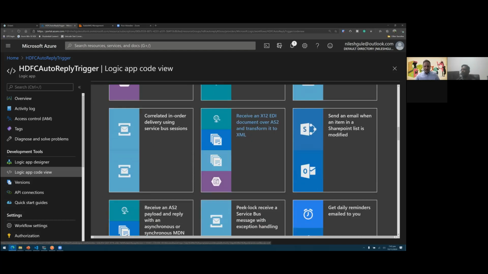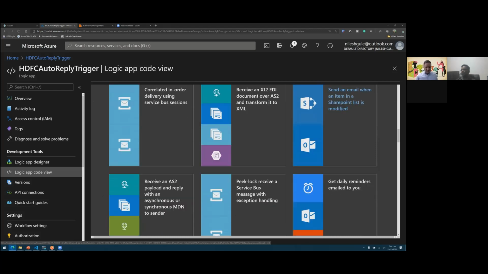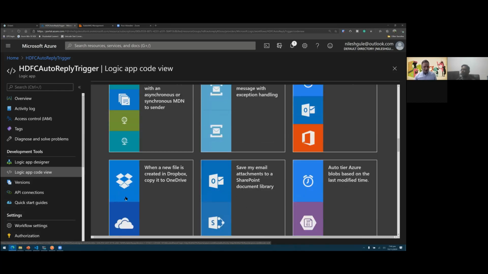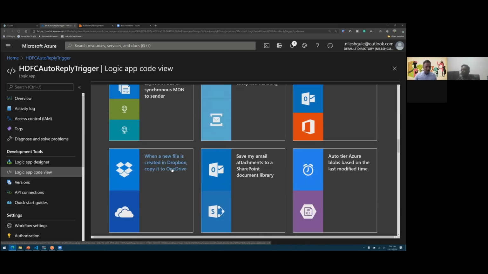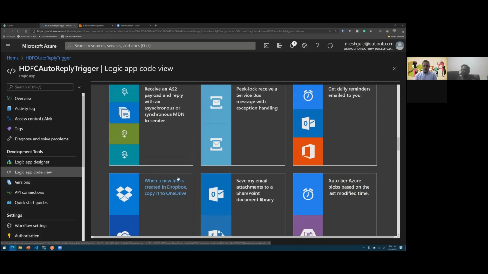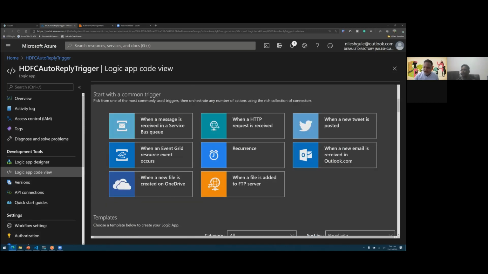In an enterprise scenario, let's say we get an email and it has an attachment which we want to put into a SharePoint list. Those kind of things which are commonly used, or let's say, for example, when a file is created in Dropbox, we also want to copy it to a secondary online storage like OneDrive. So it provides us with all these kind of default templates, and we can build our workflow on top of that. And the last thing which I wanted to show you with Logic app here was the connectors.